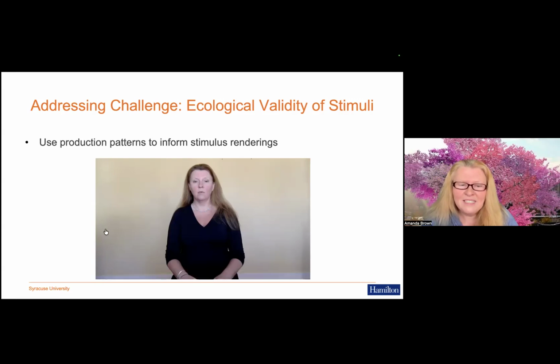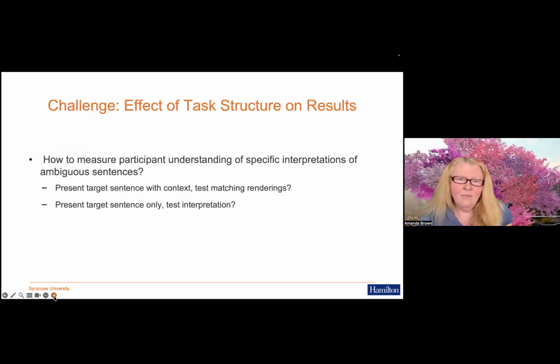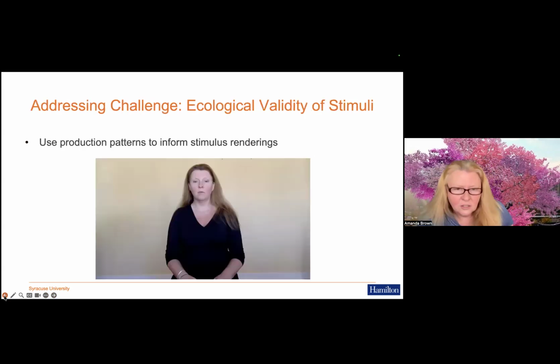to the best of my ability, a longer head shake for the all not context. All the magnolias won't bloom. And you can see there's also emotion expressed on my face there, which is another issue, the issue of emotion that Masaaki and I are thinking about, which is another complexity that we haven't raised here yet. So, okay, you can address the challenge of the ecological validity of stimuli by using your production patterns to script your stimulus.